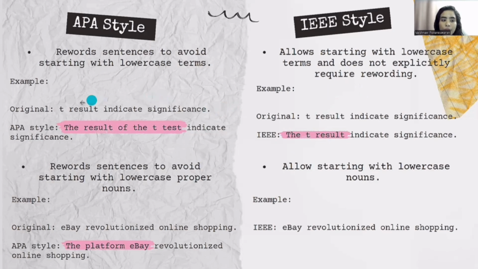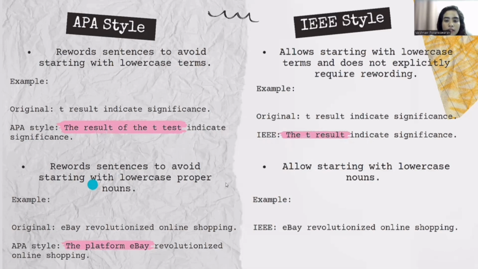For example, "t-test result indicates significance." For APA style, it will reword the sentence, for example, "The result of the t-test indicates significance." And for IEEE style, it will add the word "the": "The t-test result indicates significance."